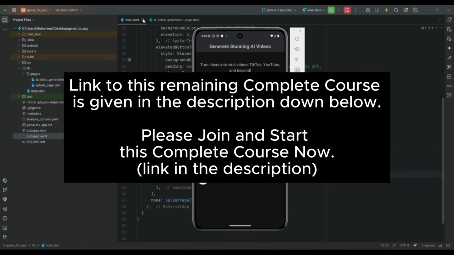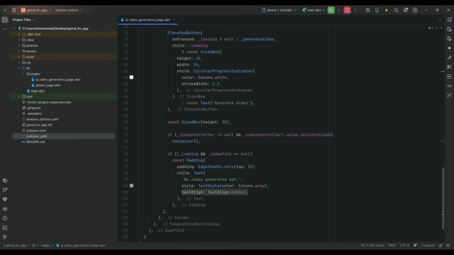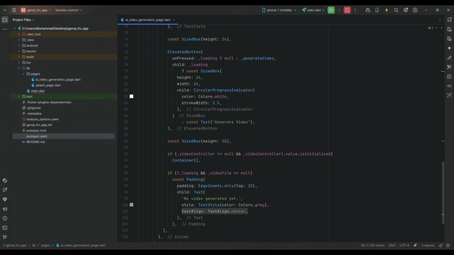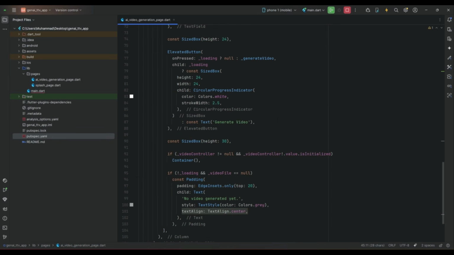So let's complete the UI of the AI video generation page, where the only thing left is the video player. We have already added the dependency, which is video player. Using this we can display the video, that is to play the video using it.